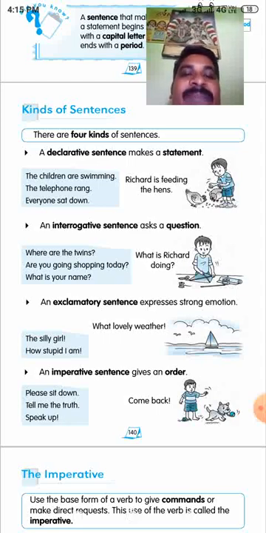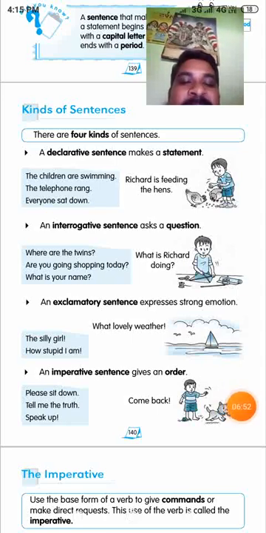At the same time, this imperative sentence starts with the verb, not a subject. This is the main thing. You have to note this down. An imperative sentence starts with the verb, not a subject. This is very, very important in this kind of sentence.